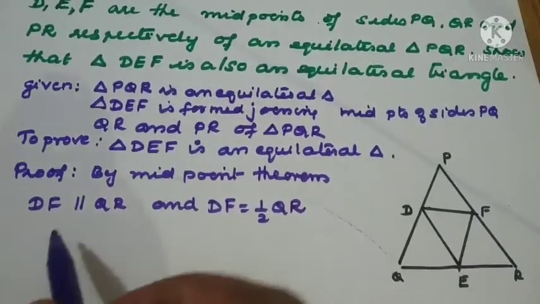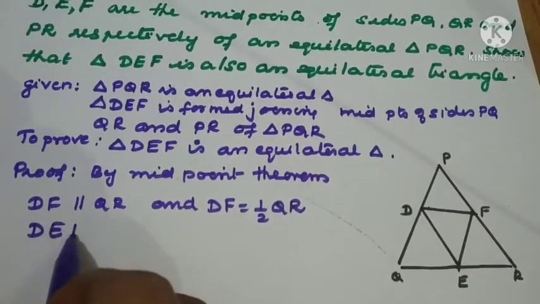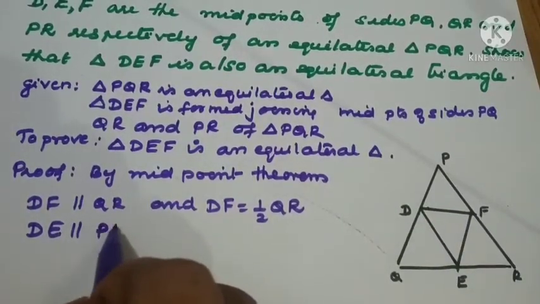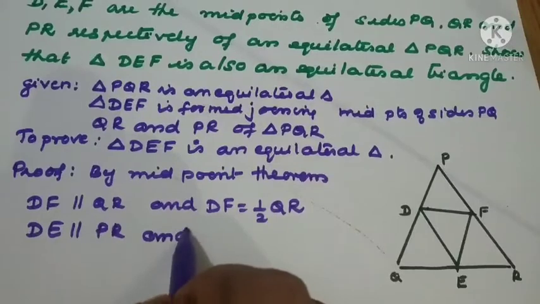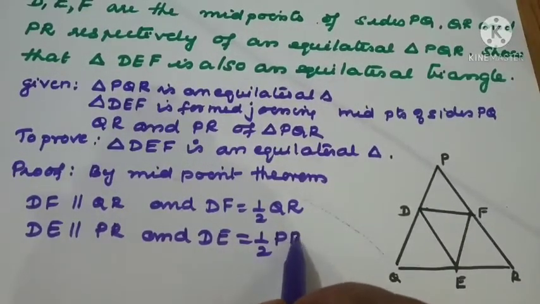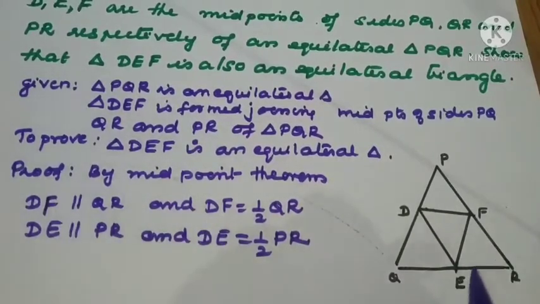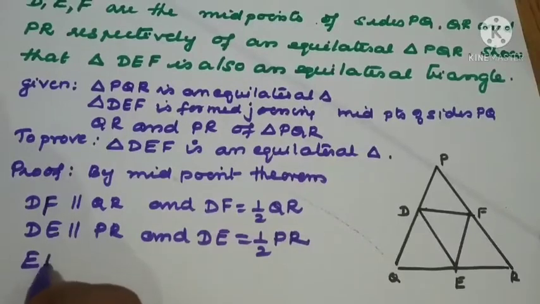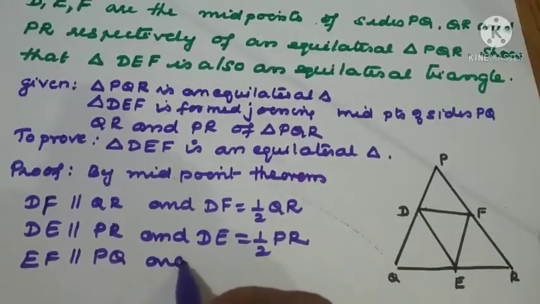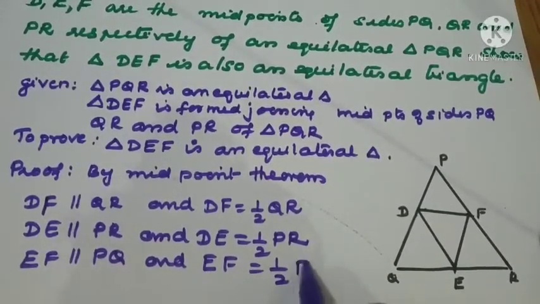Right. Next, DE parallel to which side? PR, and DE equal to half PR. Next, EF parallel to PQ, EF equal to half PQ.